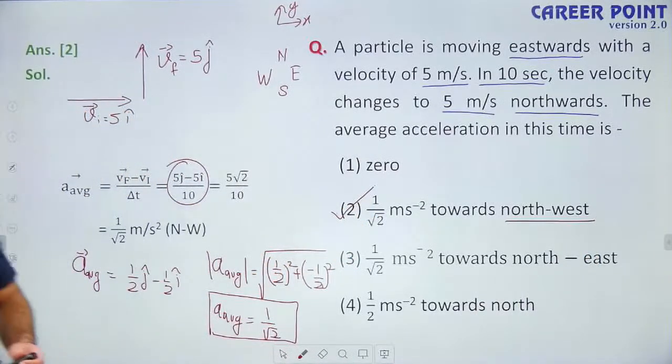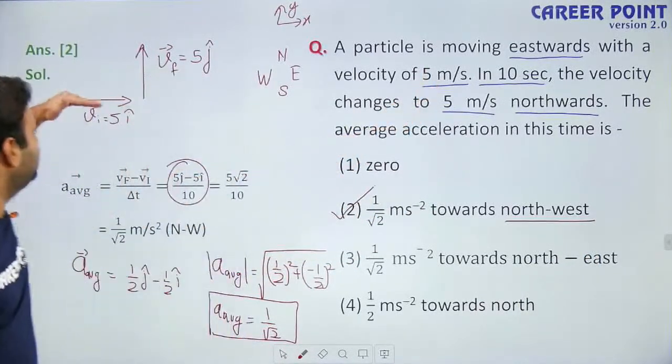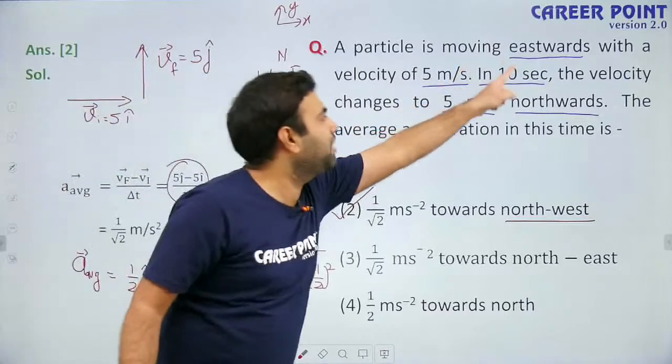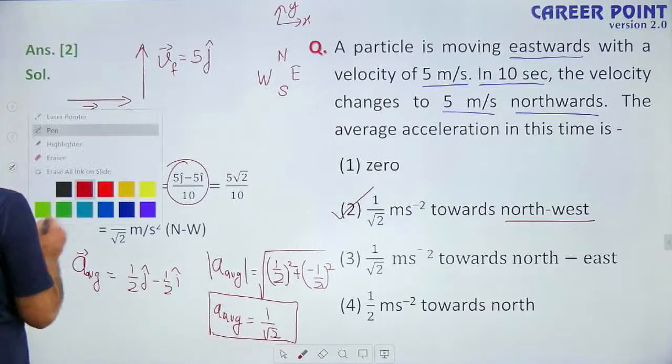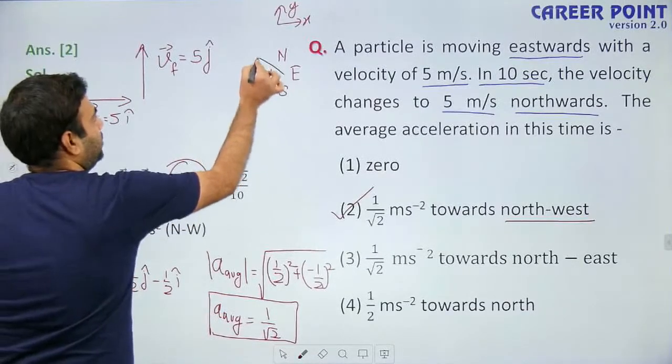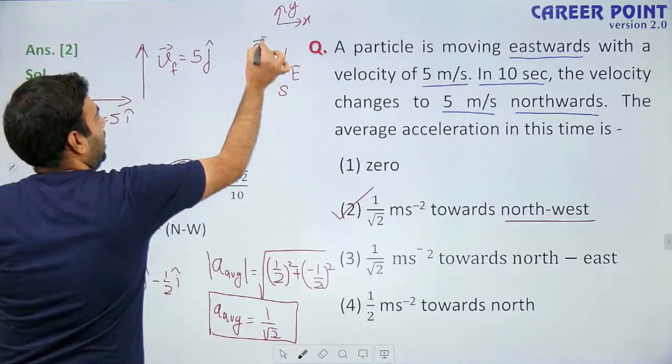The average acceleration to change this velocity from this to this, taking time 10 seconds, is 1 by root 2 in the direction of northwest. This is the direction of average acceleration.